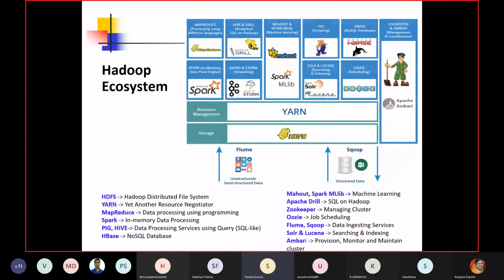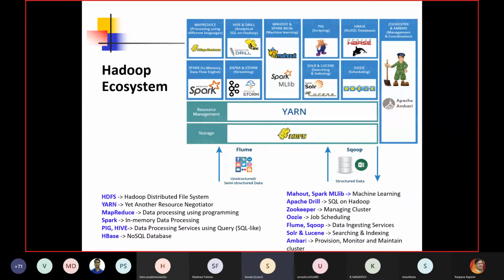So basically Yarn is a resource management kind of thing. So basically creating the whole distributed environment is the responsibility of Yarn. Then there is a MapReduce programming paradigm. This is the place where you have to write the actual program so that you can handle big data processing.